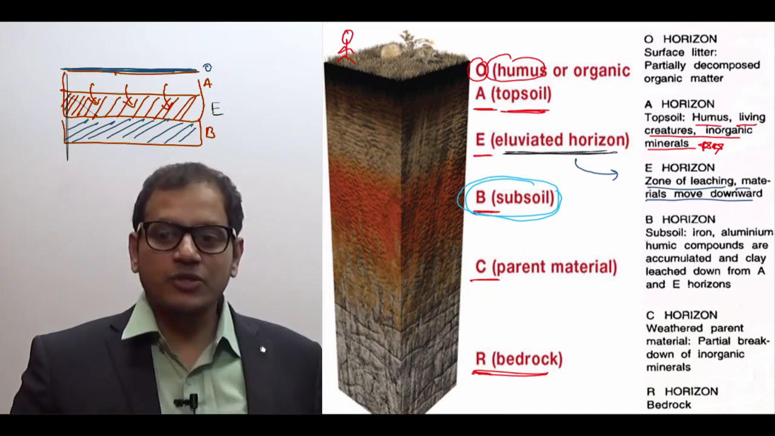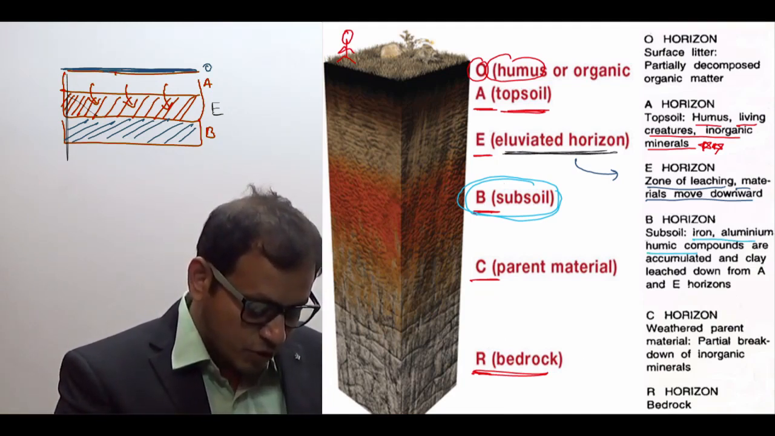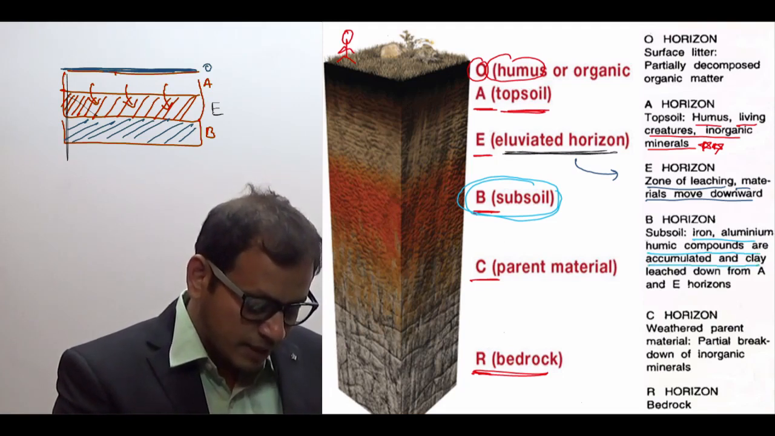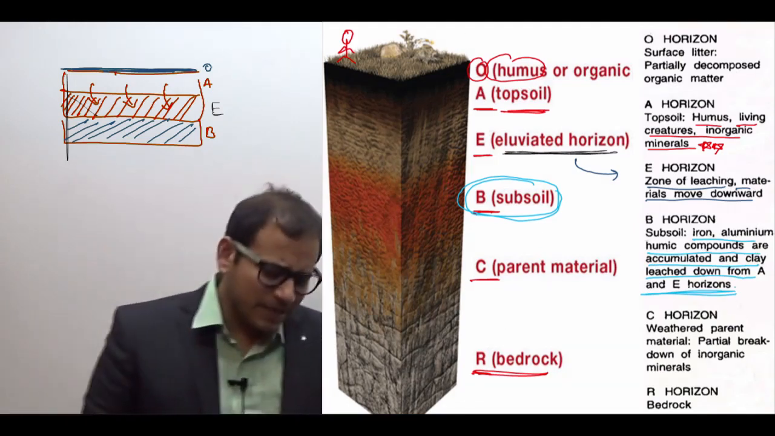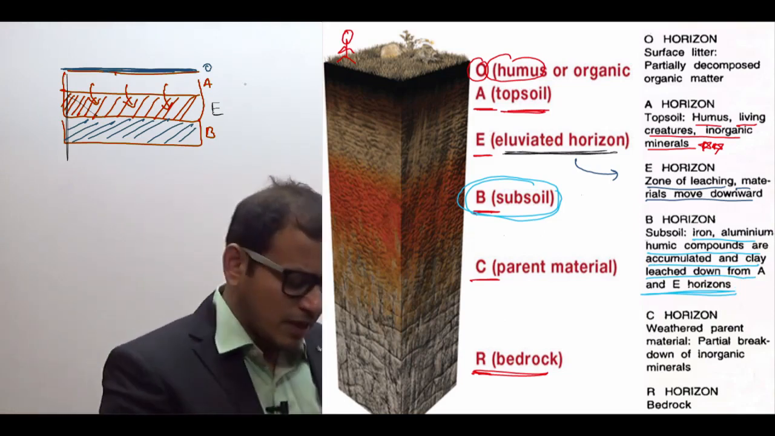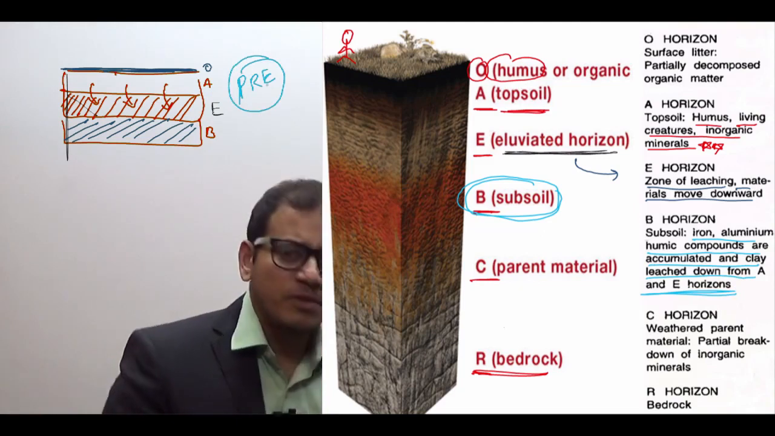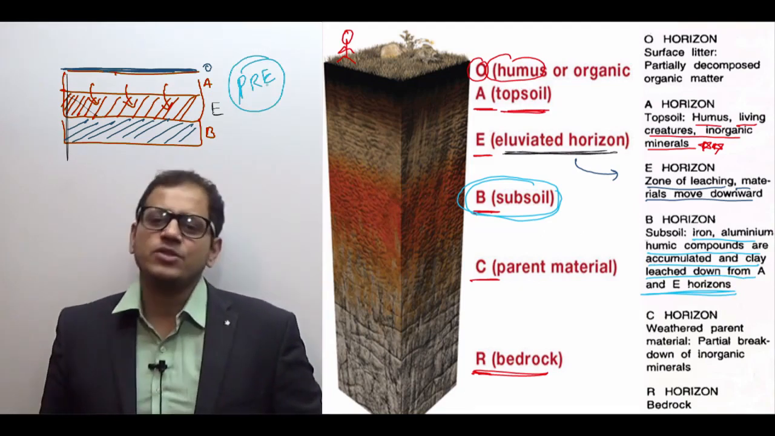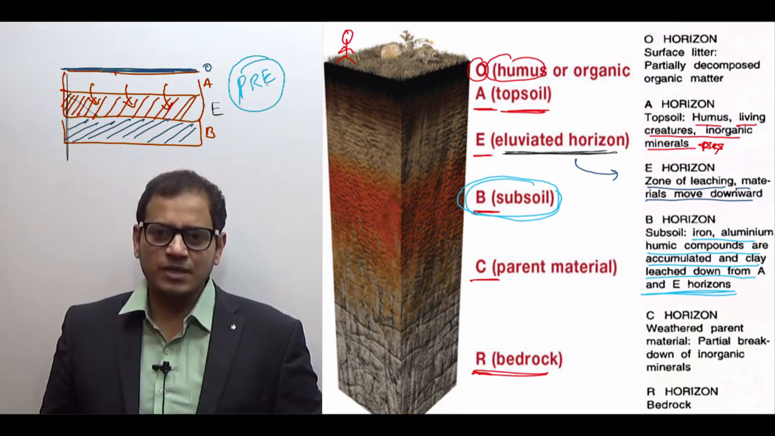Now the subsoil consists of iron, aluminum, and humic compounds that are accumulated, and clay is leached down from the A and E horizons. For the examination you should remember this part, the structure of the soil, which is generally asked only in the preliminary examination. So remember, the B layer is known as the subsoil.